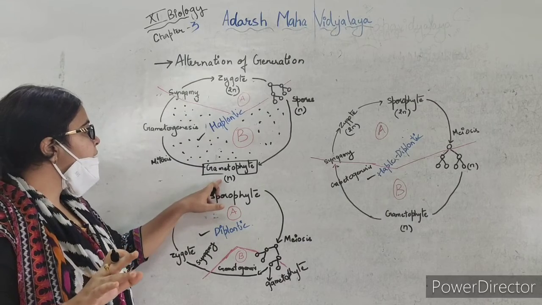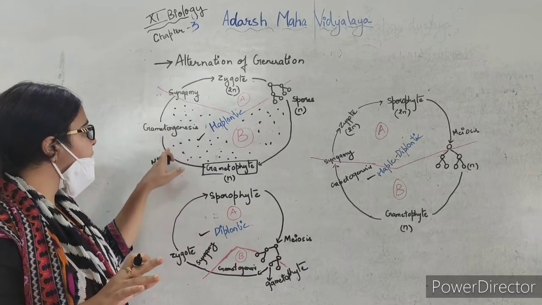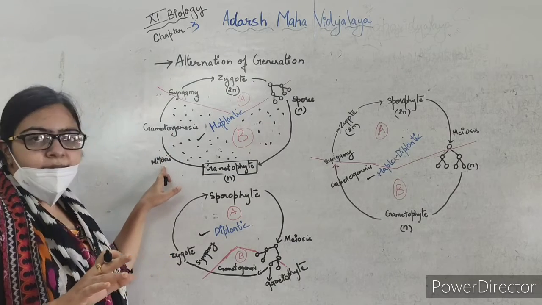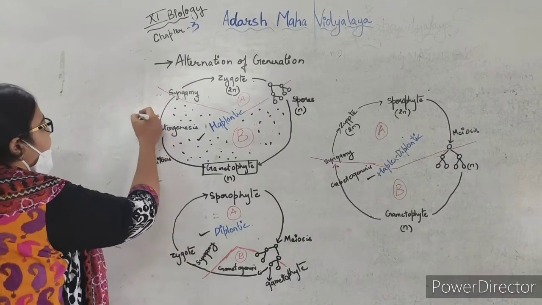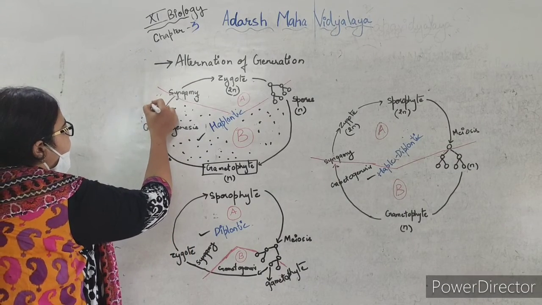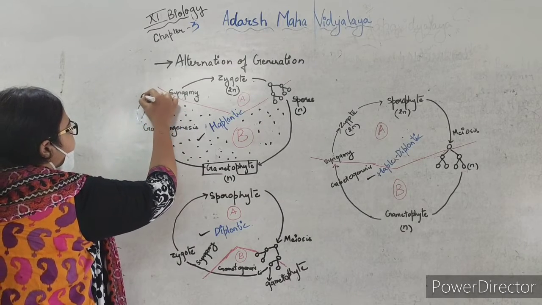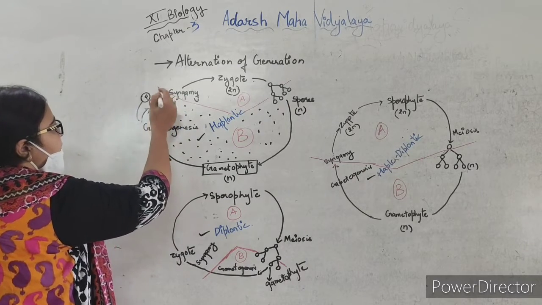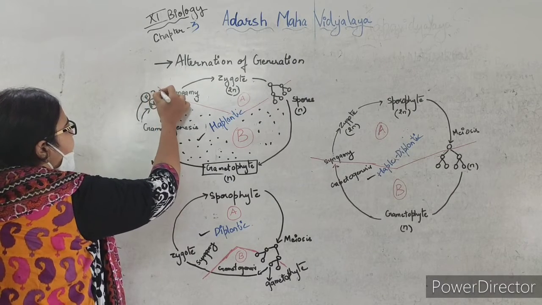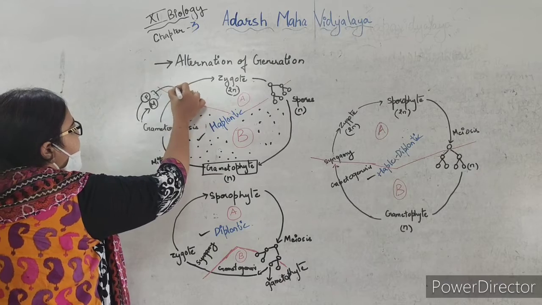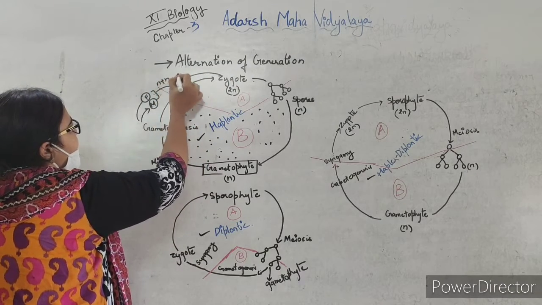This can be the male gamete and this the female gamete, which unite in syngamy and produce a zygote. So n plus n will be what?